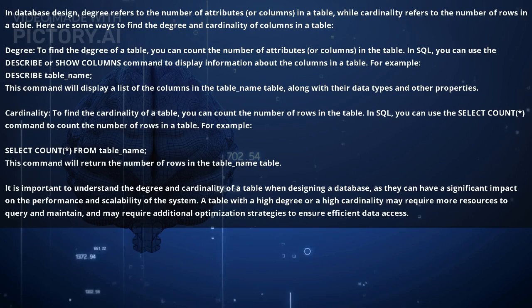In SQL, you can use the DESCRIBE or SHOW COLUMNS command to display information about the columns in a table. For example, DESCRIBE table_name. This command will display a list of the columns in the table_name table, along with their data types and other properties. Cardinality: to find the cardinality of a table, you can count the number of rows in the table. In SQL, you can use the SELECT COUNT(*) command to count the number of rows in a table. For example, SELECT COUNT(*) FROM table_name. This command will return the number of rows in the table_name table.